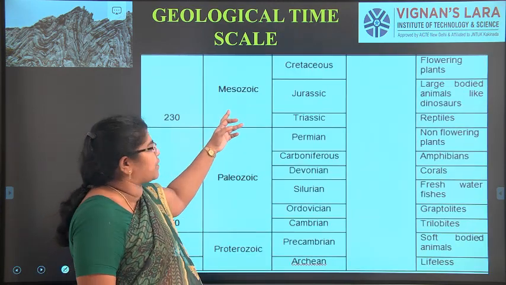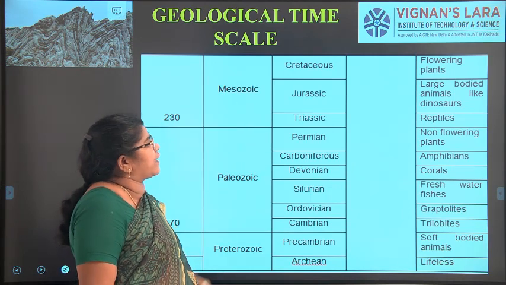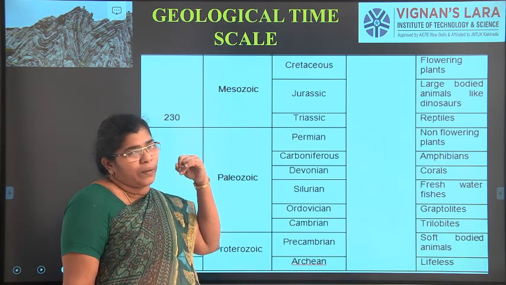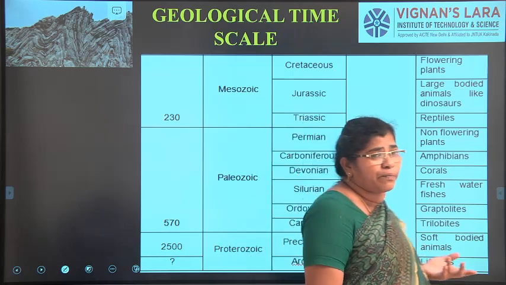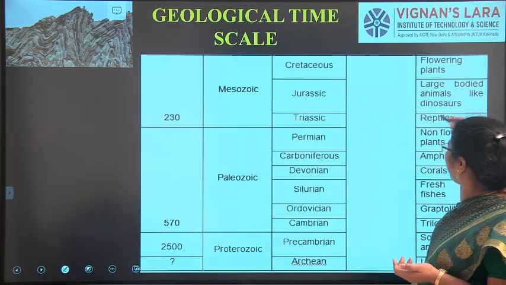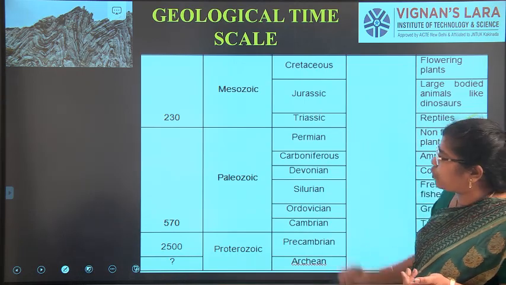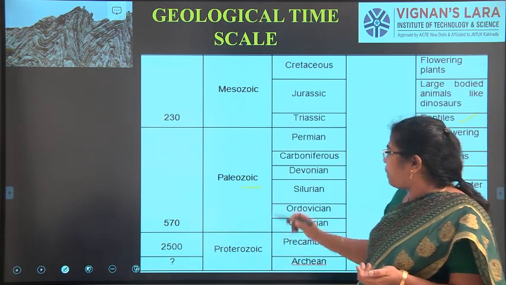65 to 230 million years we call the Mesozoic, with the Jurassic, Triassic and Cretaceous, having flowering plants, dinosaurs and many reptiles. As per the history, there were around 1 lakh types of reptiles, but now only some thousands of types are available. These all went extinct 65 to 230 million years ago. From 230 to 570 million years it is called the Paleozoic.